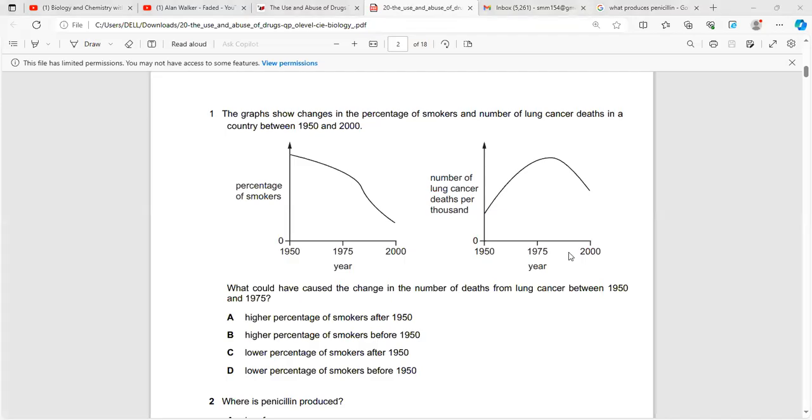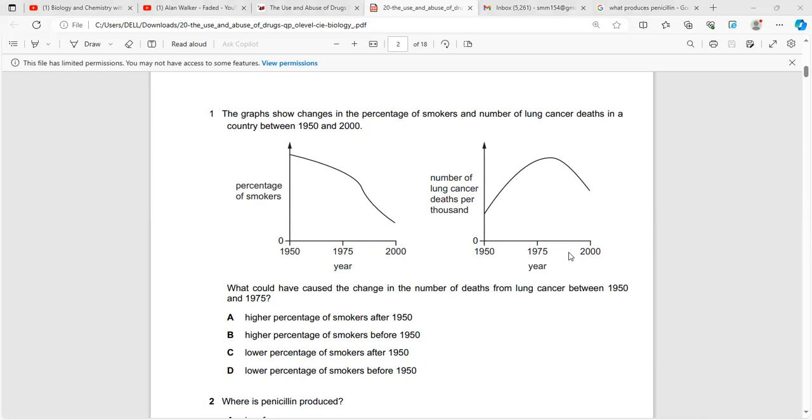Good morning. Today we'll be doing the unit-wise questions on the use and abuse of drugs. In this chapter, we'll encounter many graphical questions in which we'll have to interpret the data from the graph using the knowledge we have before, and the correct interpretation of the graph is very important.